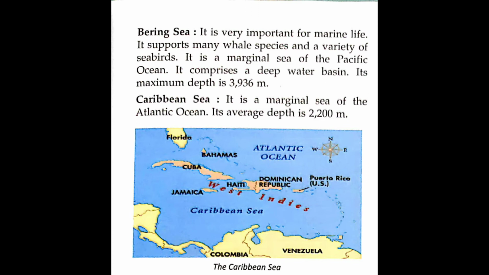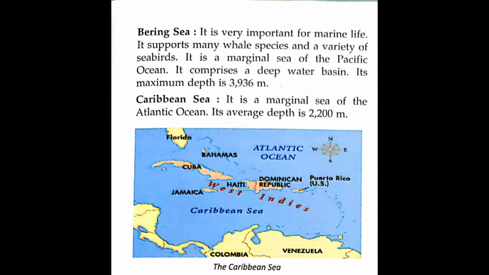Second sea is the Caribbean Sea. It is a marginal sea of the Atlantic Ocean, and its average depth is 2,200 meters. Here is a photo of the Caribbean Sea, which is a part of the Atlantic Ocean. The upper one is the Atlantic Ocean, the lower one is the Caribbean Sea.